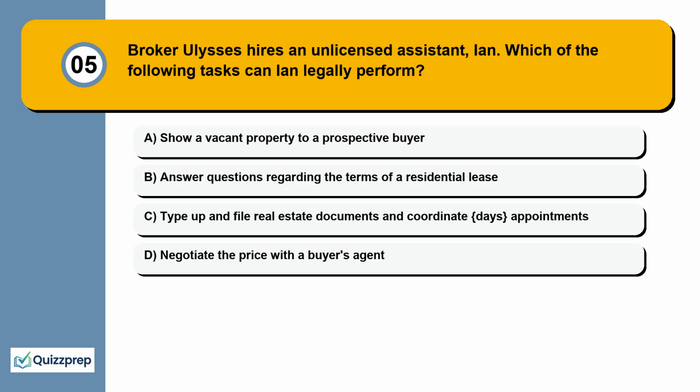Question 5. Broker Ulysses hires an unlicensed assistant, Ian. Which of the following tasks can Ian legally perform? Show a vacant property to a prospective buyer. Answer questions regarding the terms of a residential lease. Type up and file real estate documents and coordinate appointments. Negotiate the price with a buyer's agent.